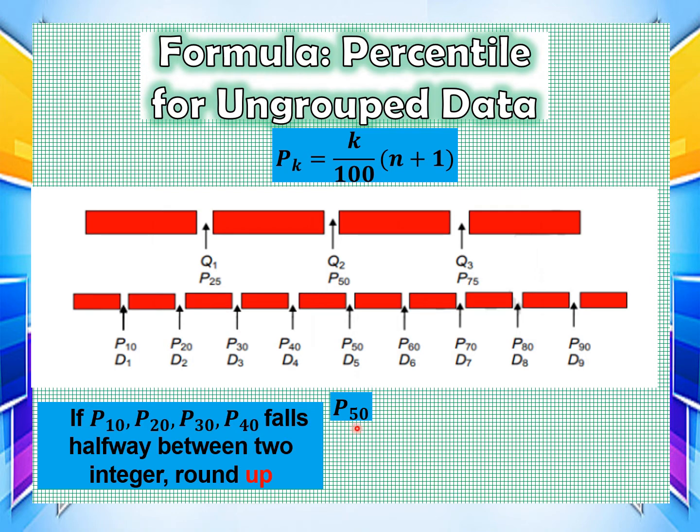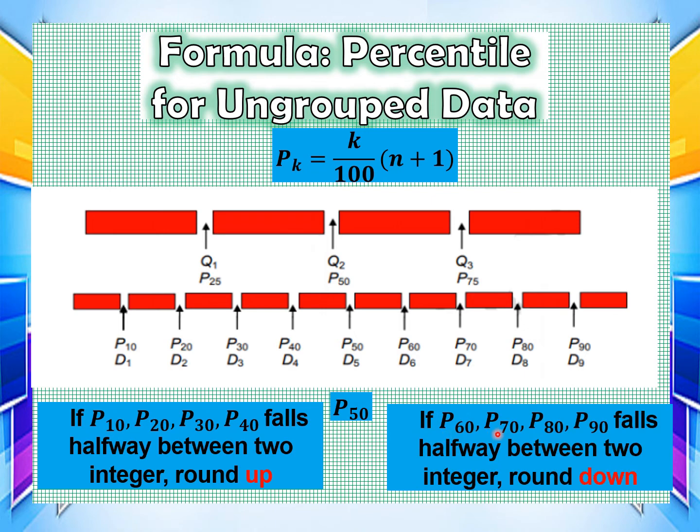Kapag nasa right side naman ng percentile 50 ang sinusolve, let's say percentile 60 hanggang percentile 99, tapos may decimal yung nasolve nating position, it means you need to round down naman. Same lang din sa rule natin sa quartile and decile, pero the same pa rin naman yun kasi nga decile 5 and quartile 2 is the same with percentile 50.